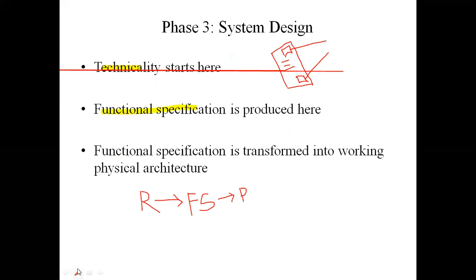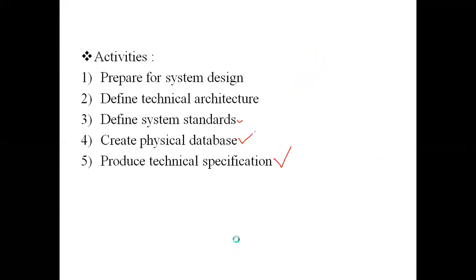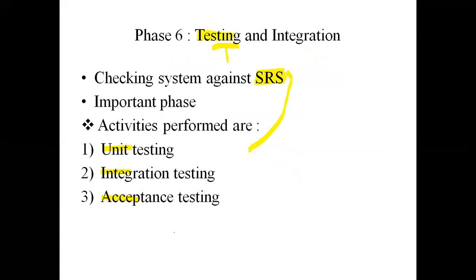Here we saw that requirements got converted to functional specification. Functional specification got converted to physical architecture or a working physical design. This physical architecture further got converted into coding. Now, this physical architecture cannot be directly converted into coding. This architecture gets divided into parts which are known as modules, and one module is one unit. So testing or checking one unit is performing unit testing.